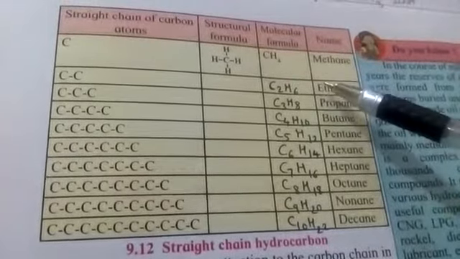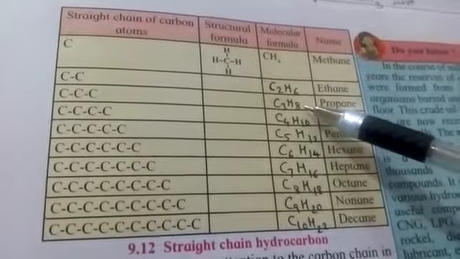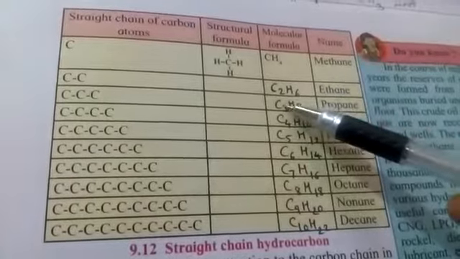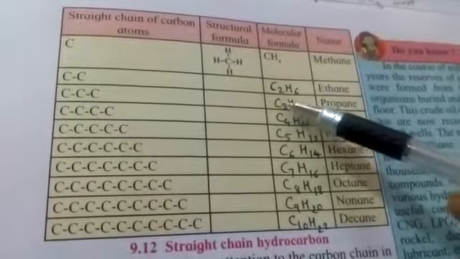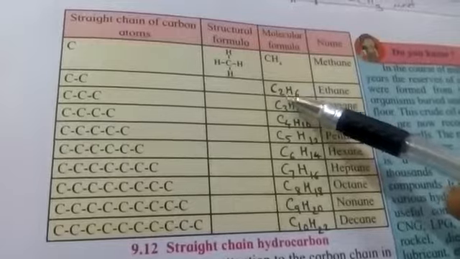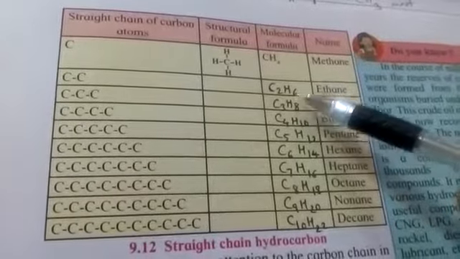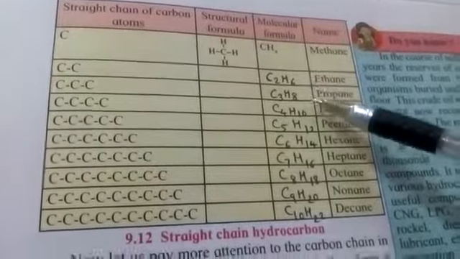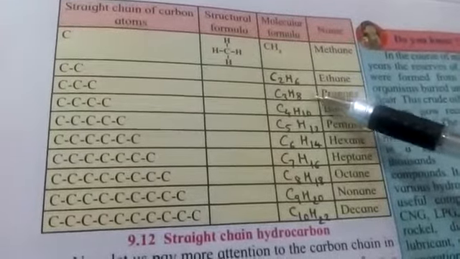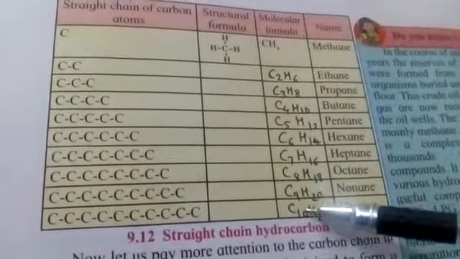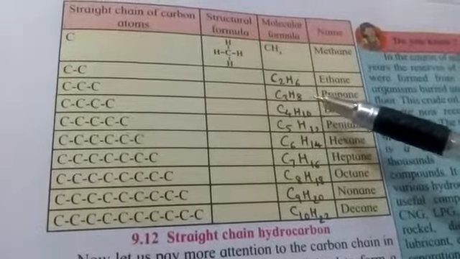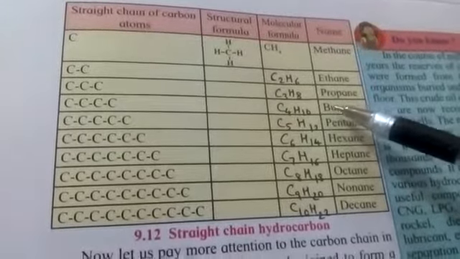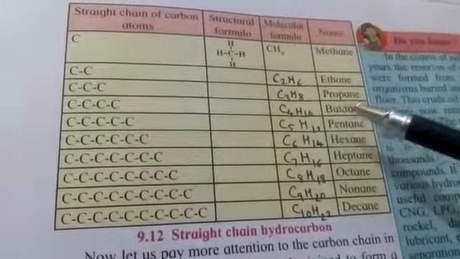And then propane is greater than ethane by one CH2 unit, because the molecular formula of ethane is C2H6 and that of propane is C3H8. So one carbon is more in propane than ethane, and two hydrogen atoms are more in propane than ethane. So again there is a difference of one methylene unit. Like this, every time you will notice that the higher hydrocarbon is higher than its neighboring member by one methylene unit.